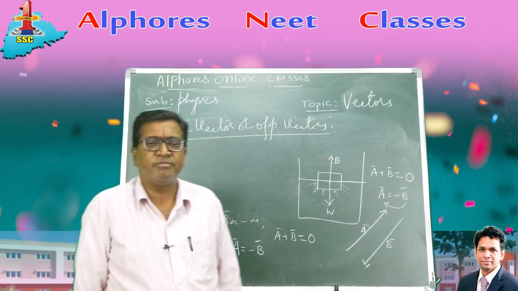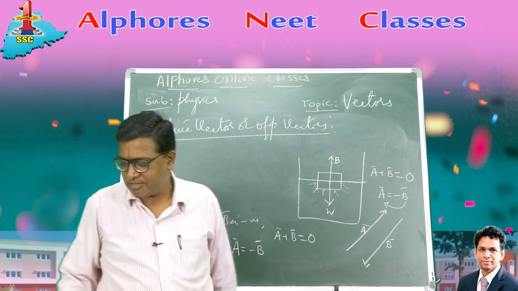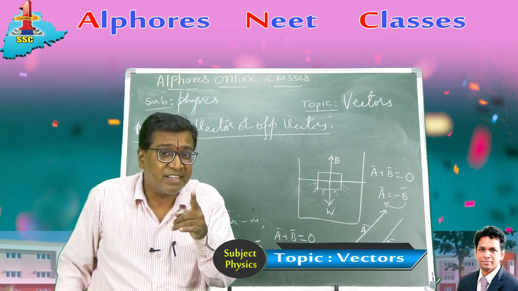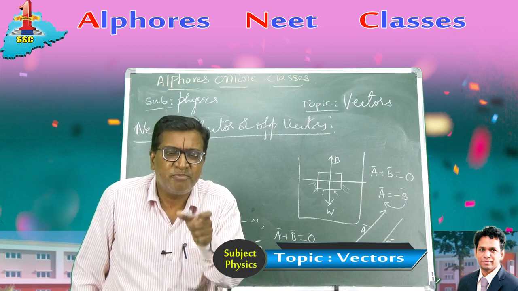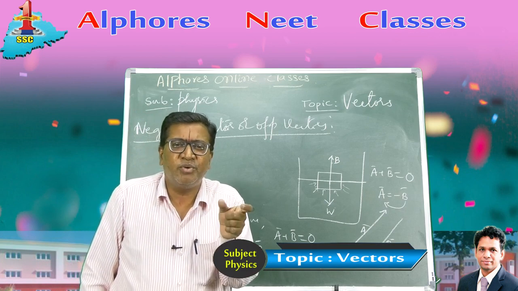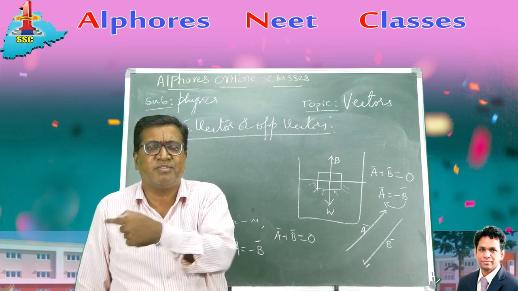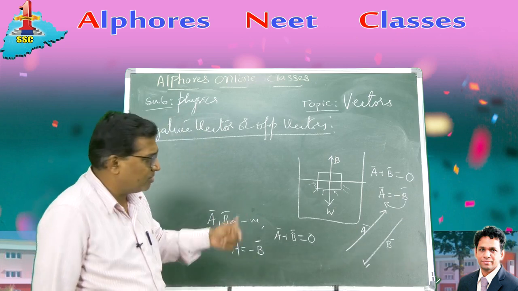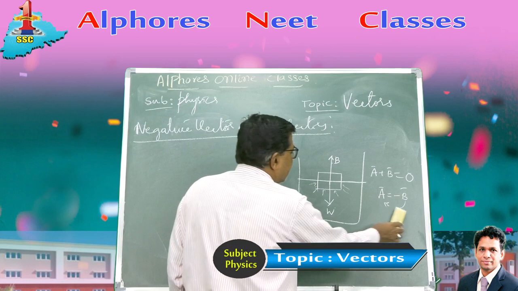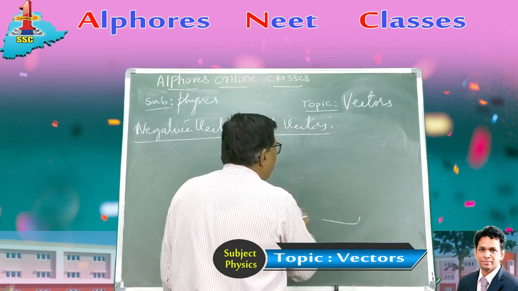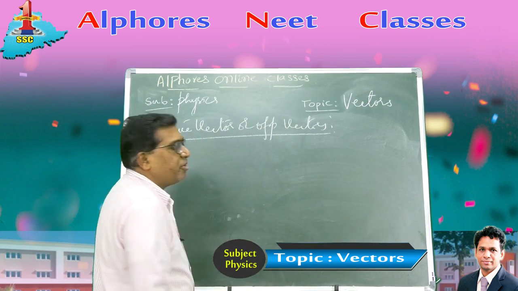The sum of two opposite vectors is always equal to 0. So if they have to cancel one another, they should have same magnitude. They must possess same unit. 10 Newton force along east cannot balance 10 meter per second velocity towards west. That is not possible. So they must belong to same physical quantity, same magnitude, but the direction should be opposite.